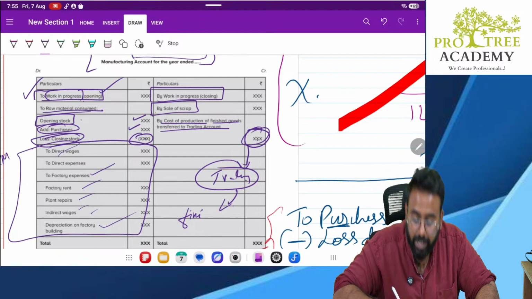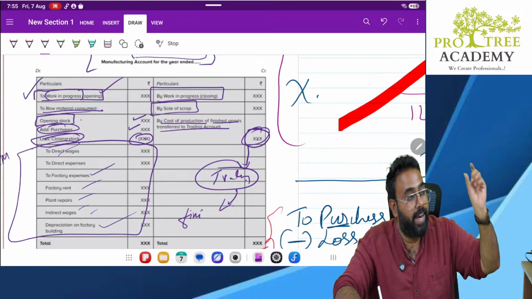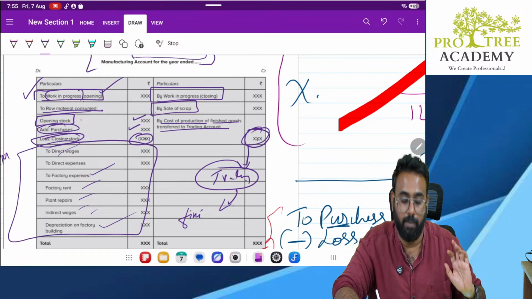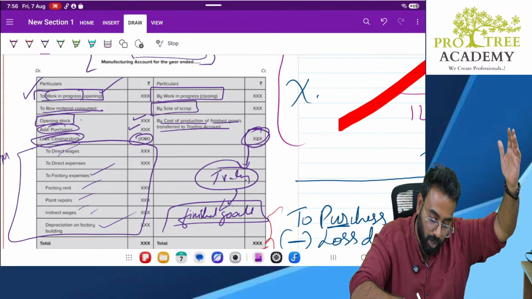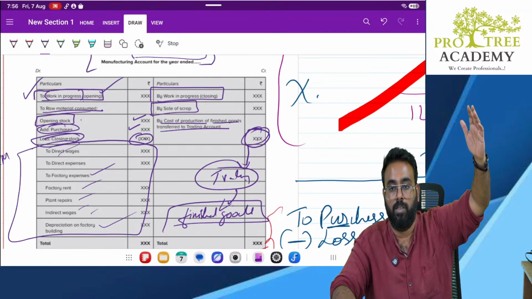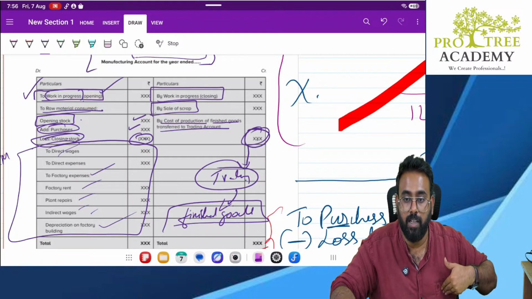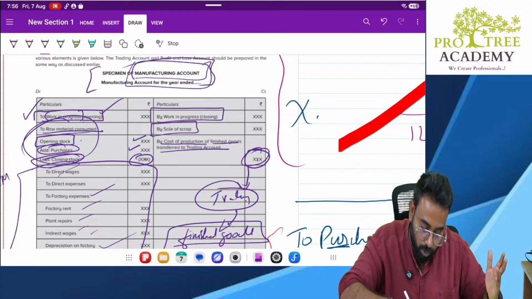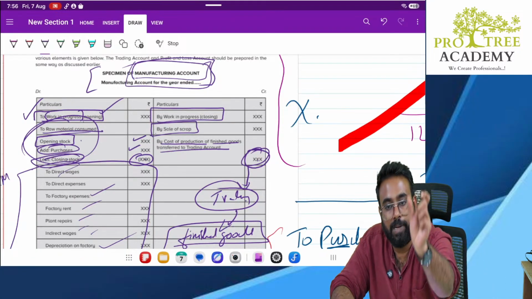It is nothing but in trading account we write 'To purchases', correct or no? Here there is no purchases. Sir, purchase is there, sir. Yes, sir. That purchase is raw material purchase, which is already captured in manufacturing account. But in trading account there is no purchase. Why? Because we only manufacture. From whom will we purchase? We are only manufacturing, correct or no? So this figure will go and sit in the position of purchases.